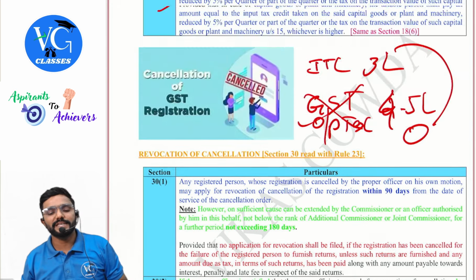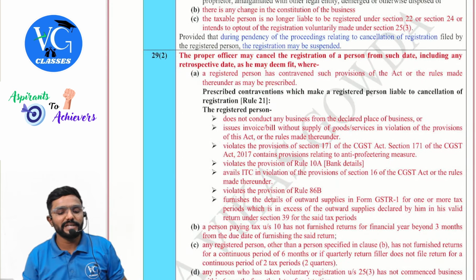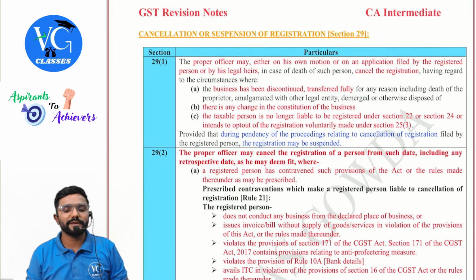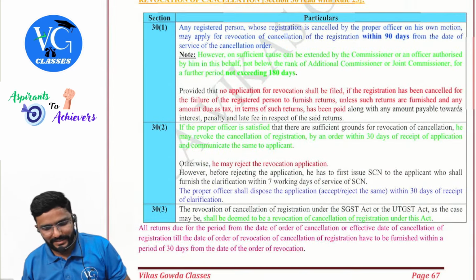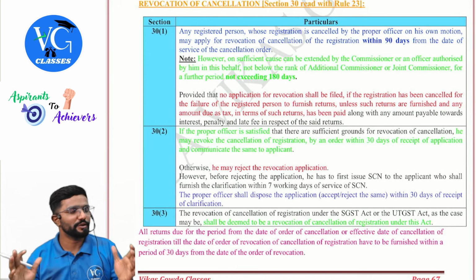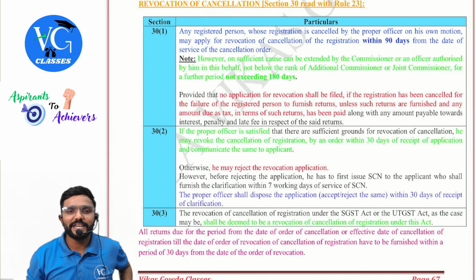Section 30 subsection 1. Guys, listen. Sir, I can ask for revocation only in case of 29.2. Can I ask for revocation under 29.1? No, no, no. Last section. Understand it and control yourselves. 30 subsection 1.